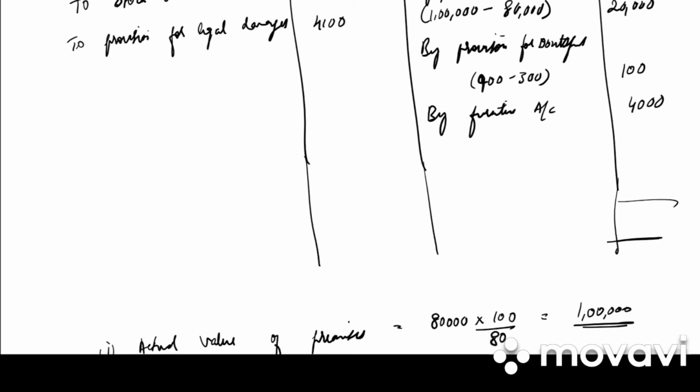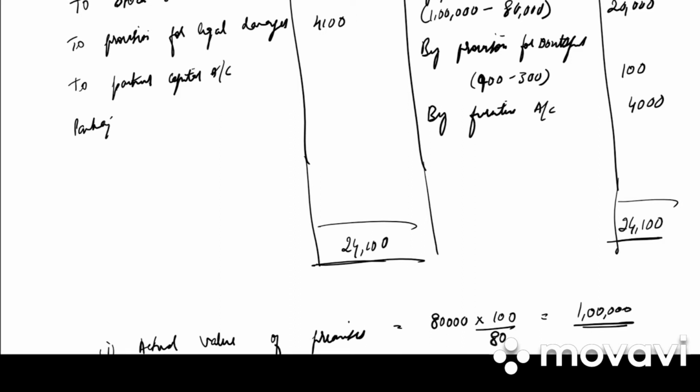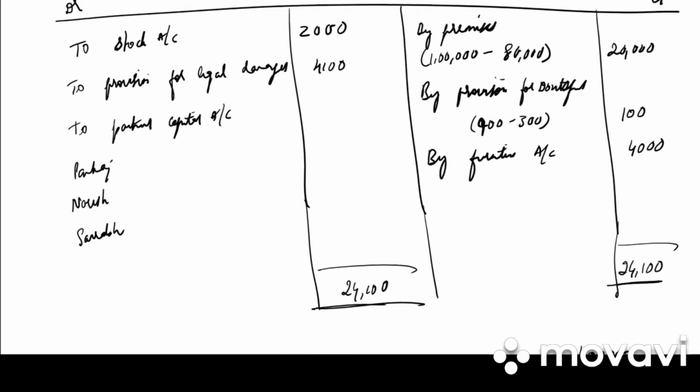What is the credit side total? 24,100. To partners capital account, Pankaj, Naresh, Saurabh. 24,100 minus 2,000 minus 4,100, we get 18,000. What is the old ratio? 3:2:1. So 18,000 into 3 by 6, 9,000. 18,000 into 2 by 6, 6,000. 18,000 into 1 by 6, 3,000. Right?